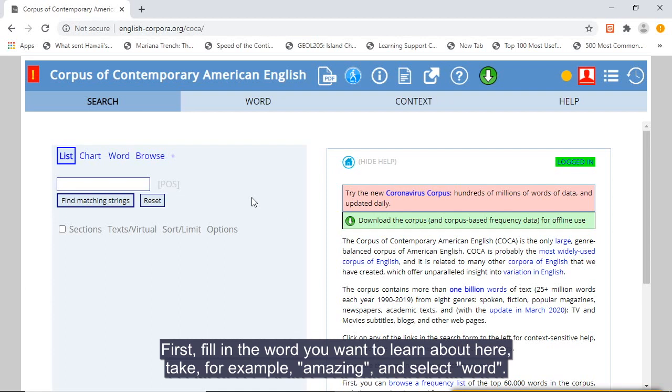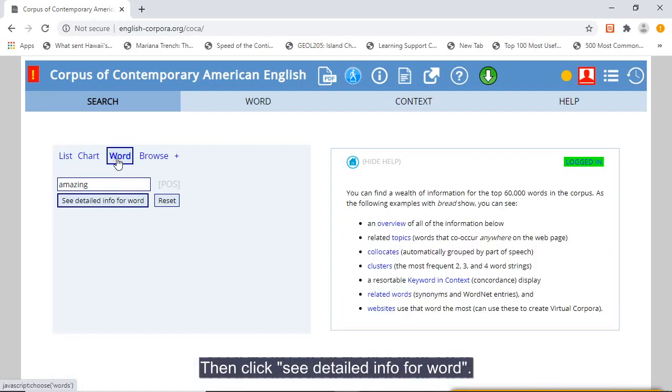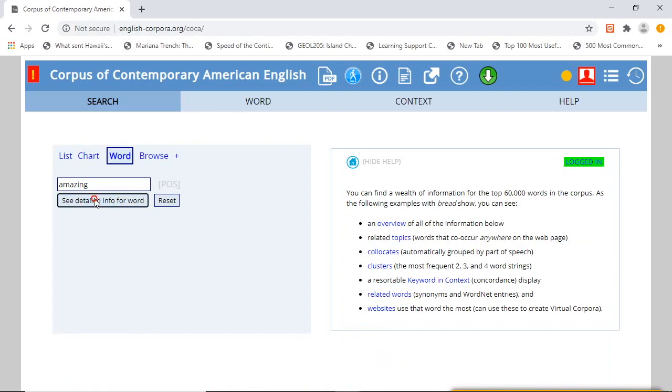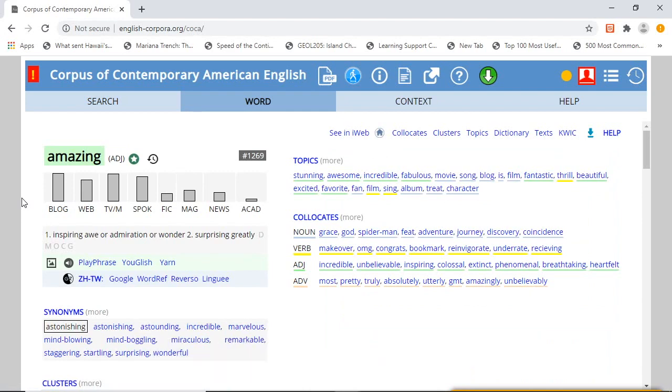First, fill in the word you want to learn about here. Take, for example, amazing and select word. Then, click See Detailed Info for word. By searching, you can see the many types of information displayed about the word amazing.